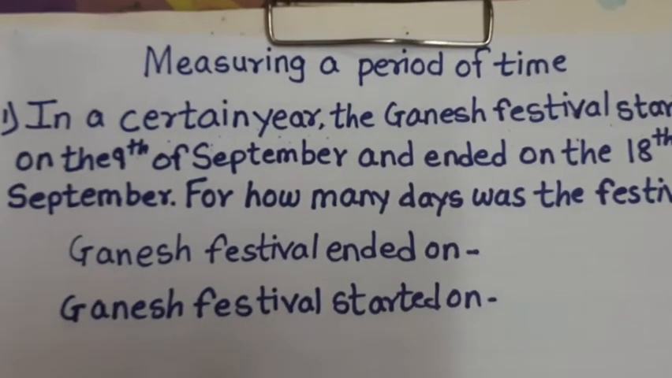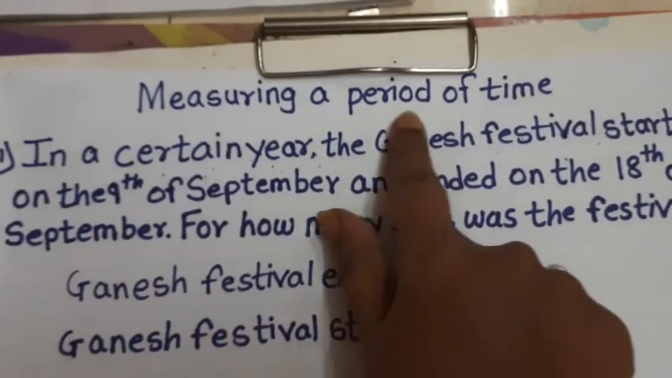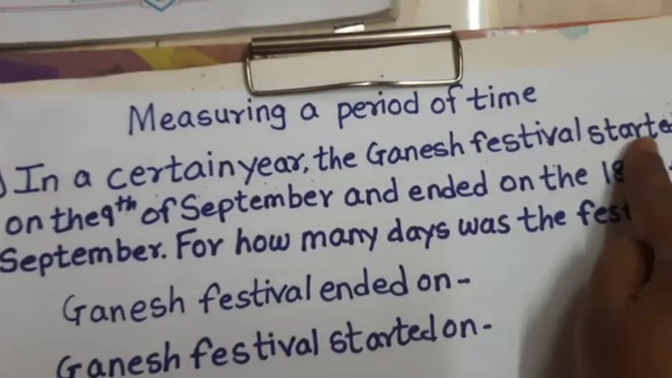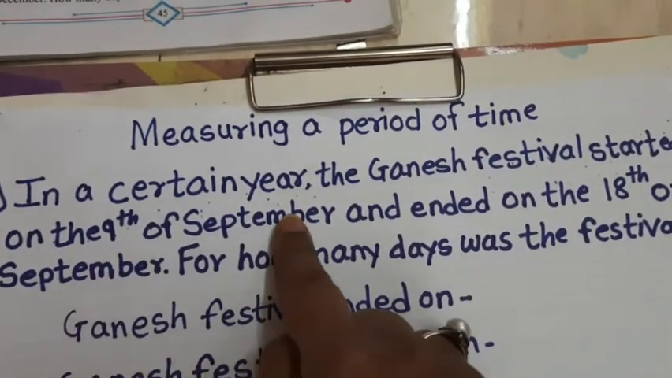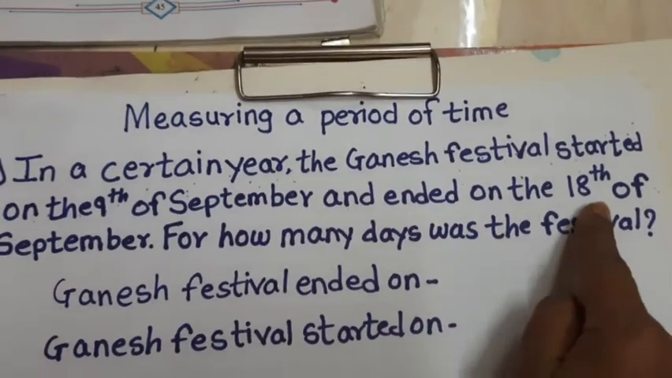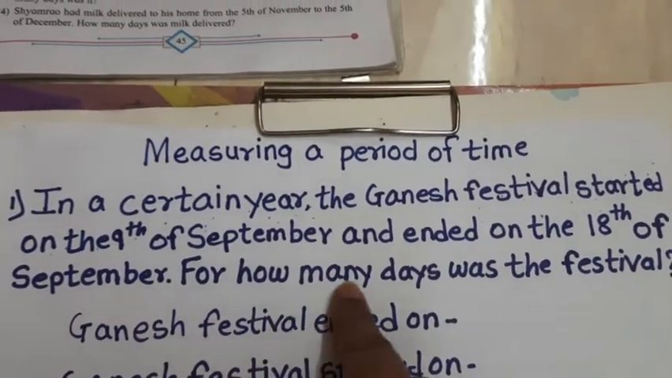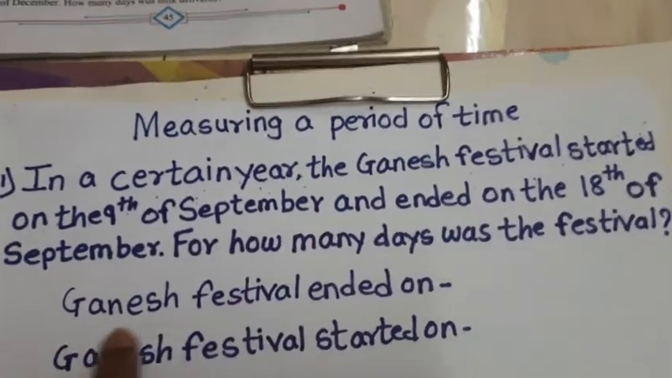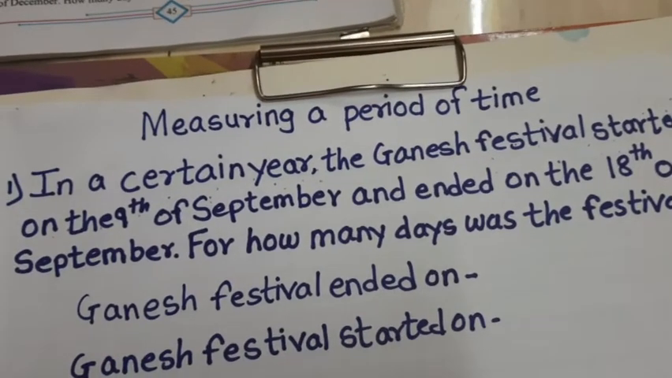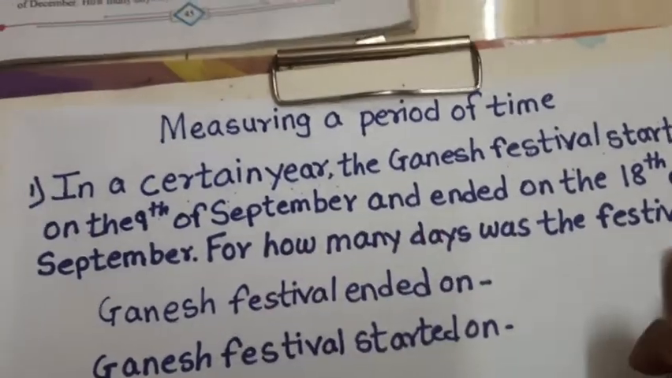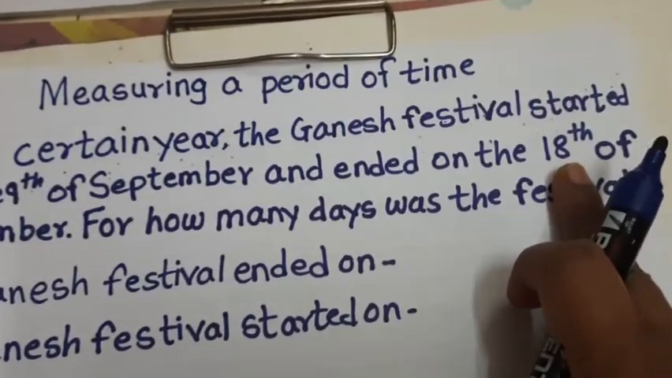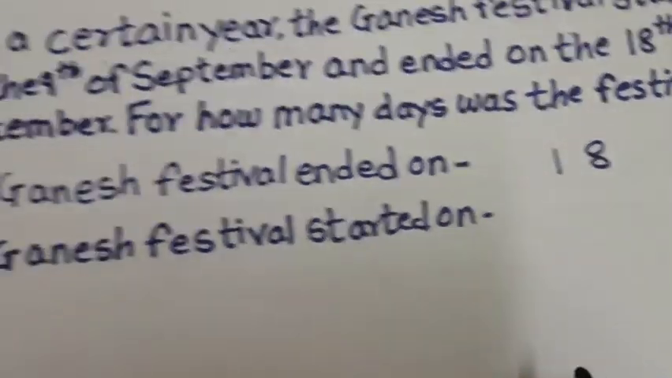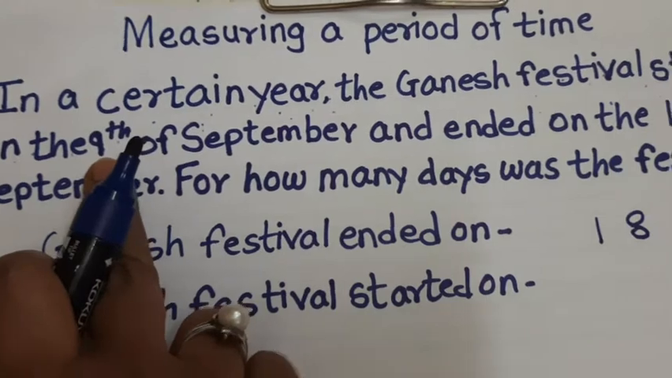Now let us check some word problems based on measuring a period of time. The first sum is, in a certain year, the Ganesh festival started on the 9th of September and ended on the 18th of September. For how many days was the festival? So now, as it is a word problem, we will make the statement here. Ganesh festival ended on. When did it end? That is on 18th of September. So we will write here 18th. Okay. And Ganesh festival started on 9th September.